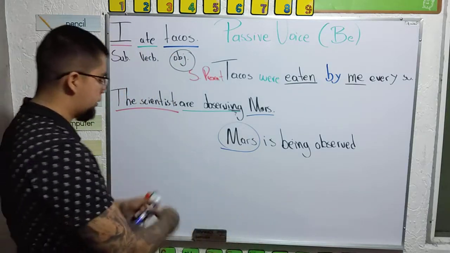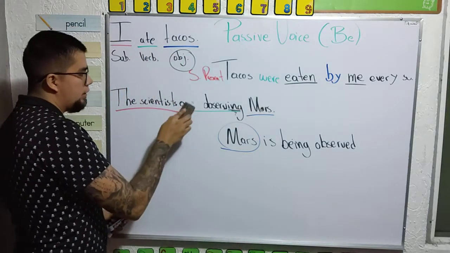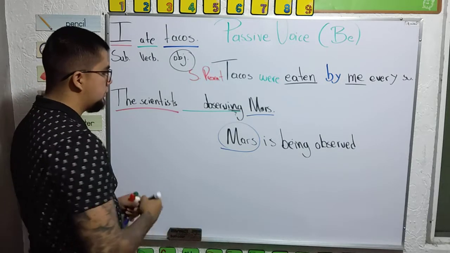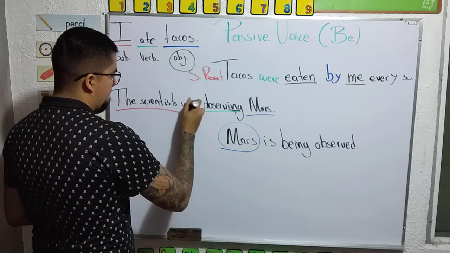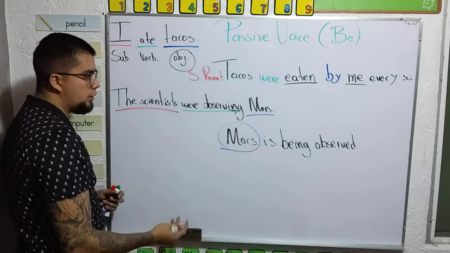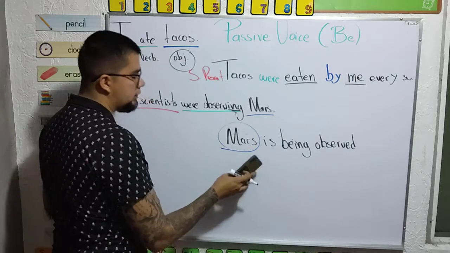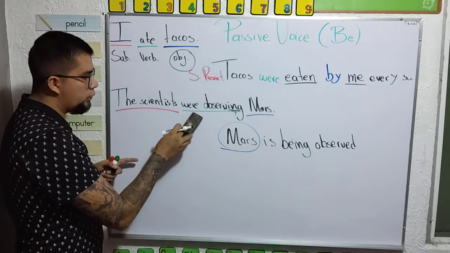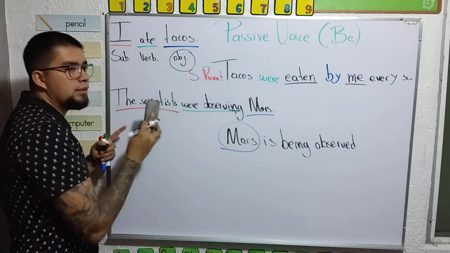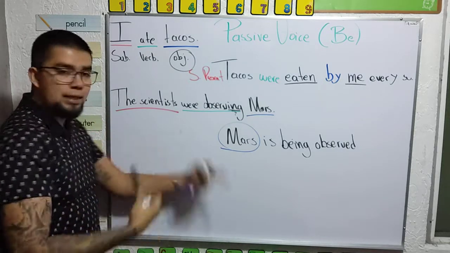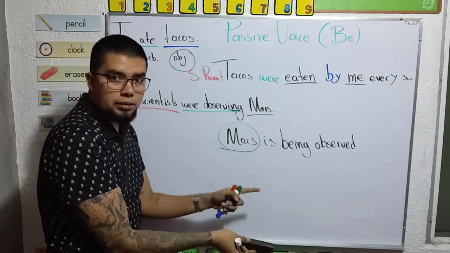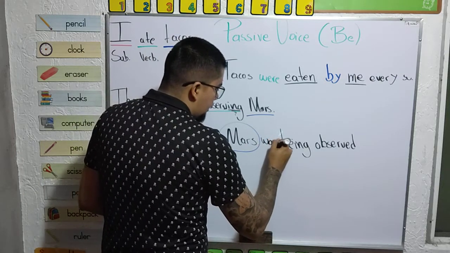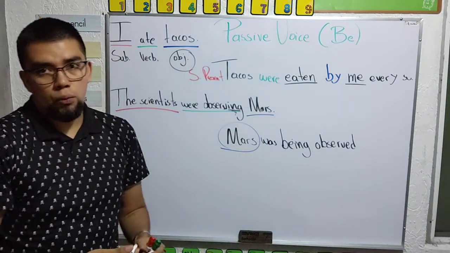If you want to change, imagine now this was in past. The scientists were observing Mars. You're going to have the same equivalence. Now pay attention to the conjugation of the verb to be, because here we are using were, because the subject is in plural, the scientists. In this case, as we're talking about only Mars, we're going to use the verb to be was, because Mars is single, it's only one.